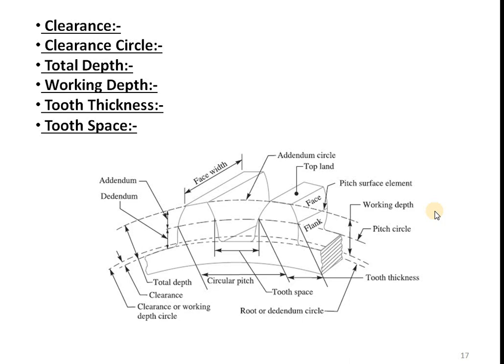Then next point is tooth space. So here you can see the tooth space, right? It is the width of space between two adjacent teeth. So this is one tooth and this is the second tooth, which is adjacent to it, and the space between the two teeth, again measured along this teeth circle. So the width of space between two adjacent teeth measured along this teeth circle is nothing but the tooth space.